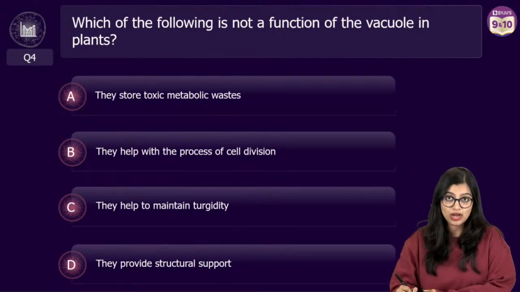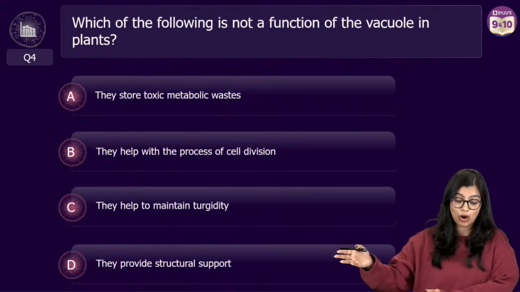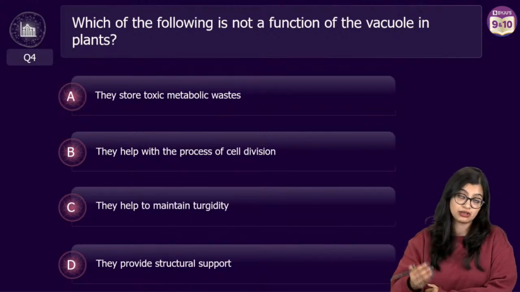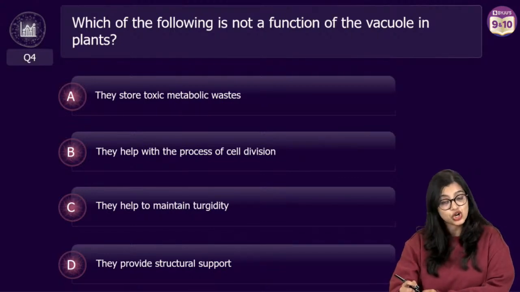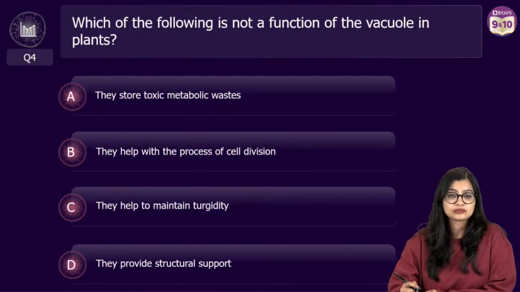Which among the following is not a function of vacuole? Is it storing metabolic waste temporarily, helping with the process of cell division, maintaining turgidity, or providing structural support?